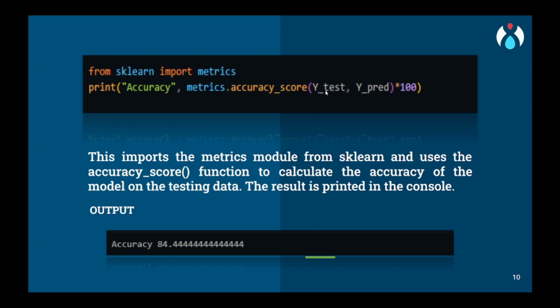Now, every time the y-test and y-pred values are the same, the accuracy will increase, and if they are not the same, the accuracy will decrease. Okay, so the accuracy for this model we have is 84.4444. So now let's move to VS Studio to get a practical look at how it works.